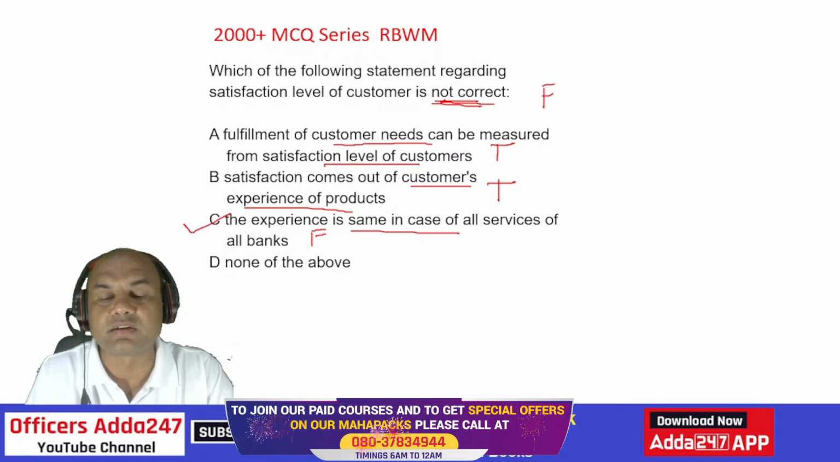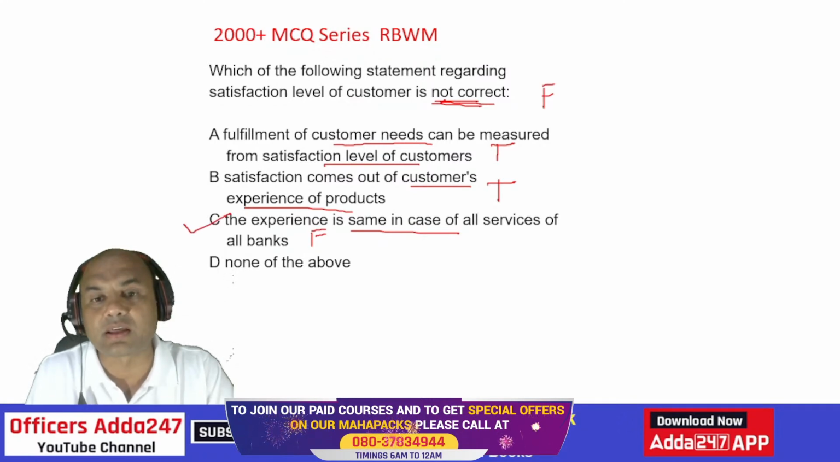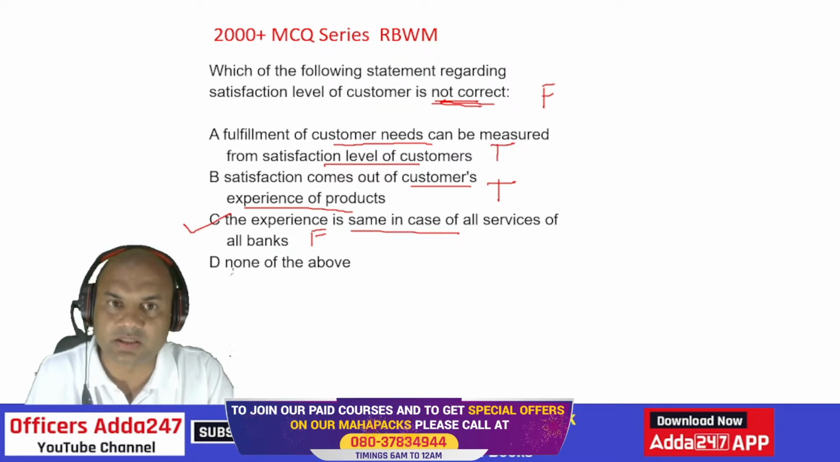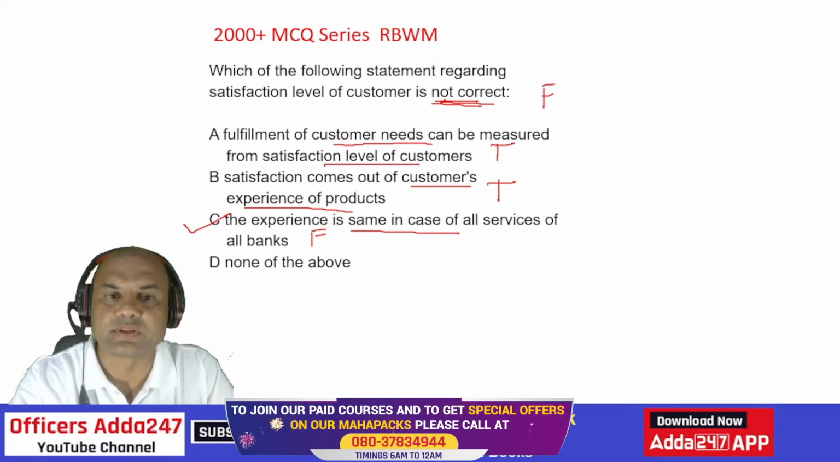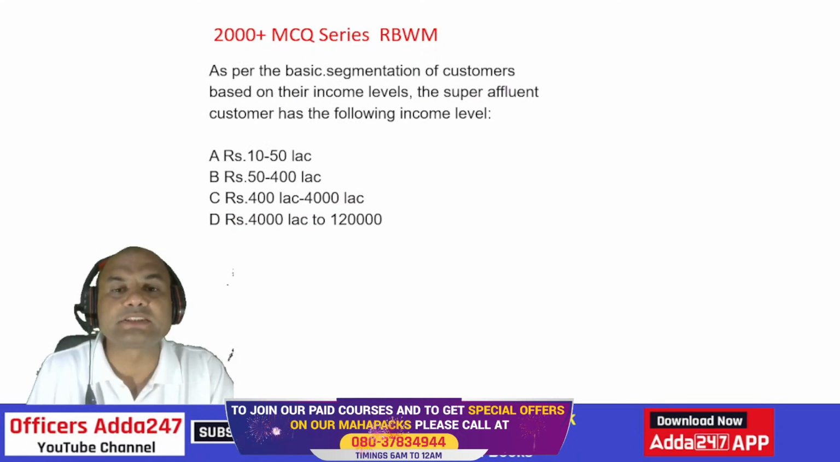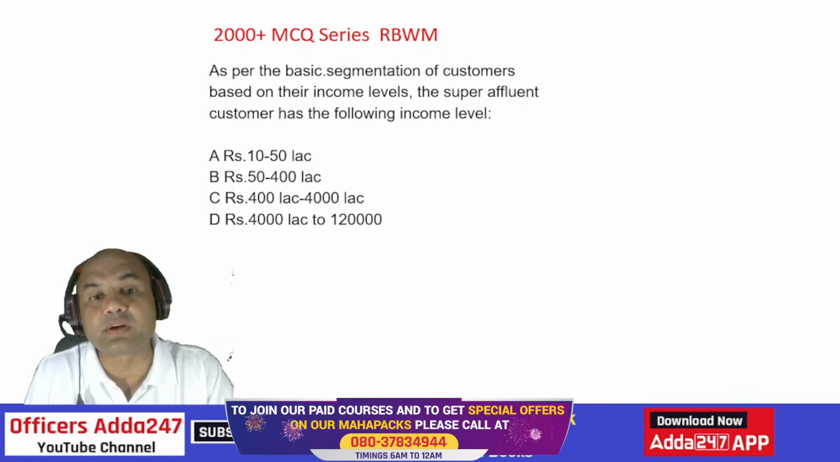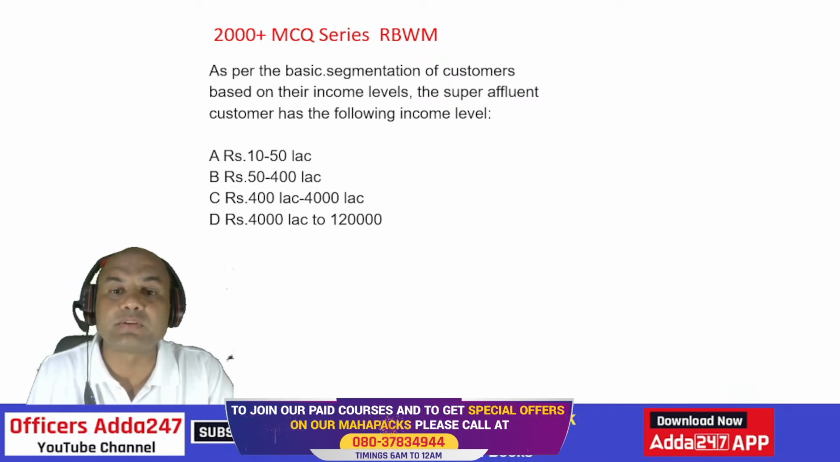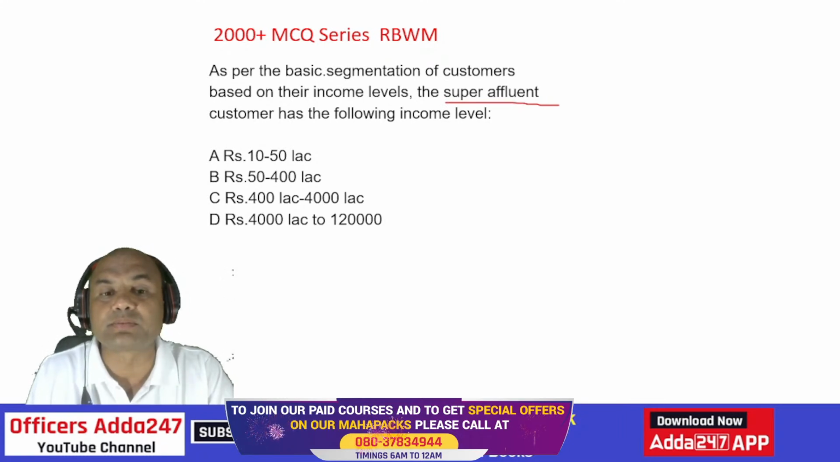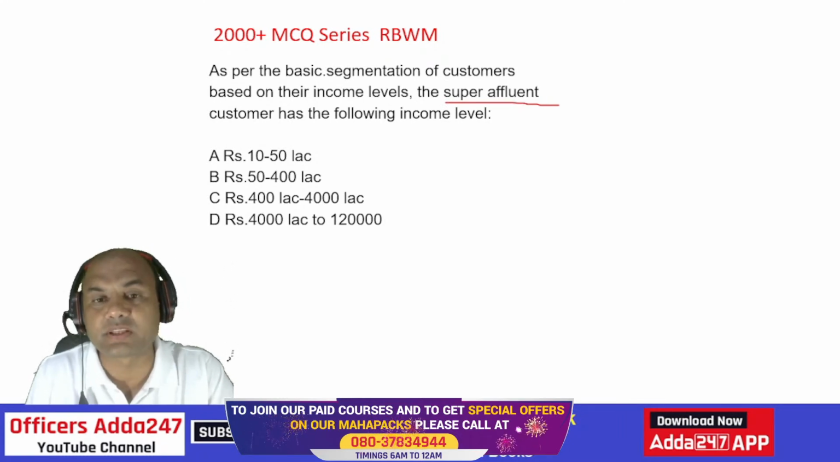So this is basically the answer required. C. Okay. Which of them is not correct? Regarding the satisfaction level. Got it? Clear? Simple? Next one. As per the basic segmentation of the customers based on their income levels, super affluent customers have the following income levels. Super affluent customers have the typical income level.